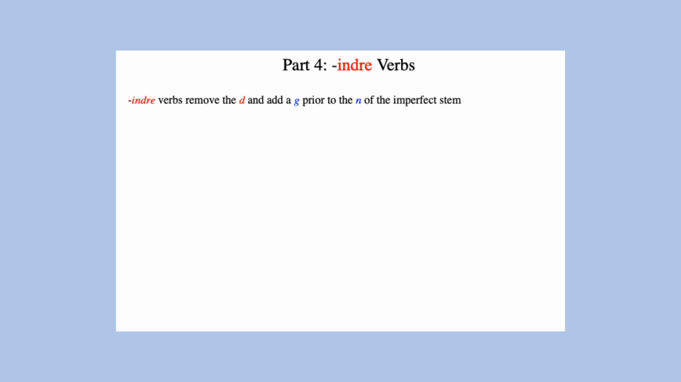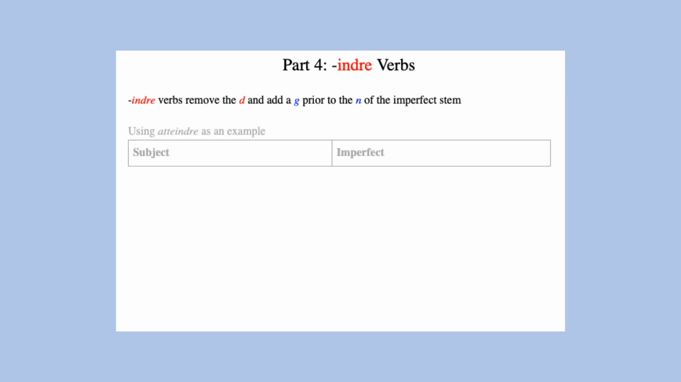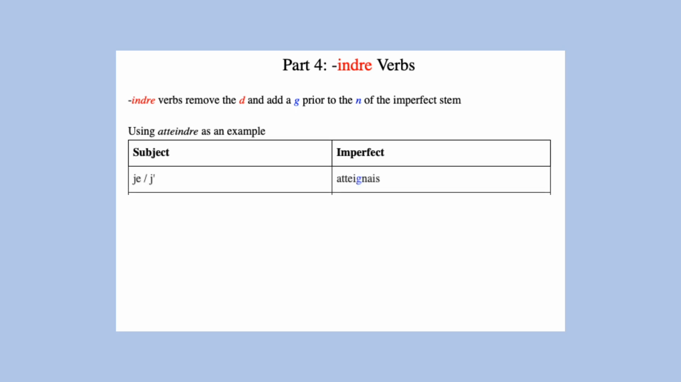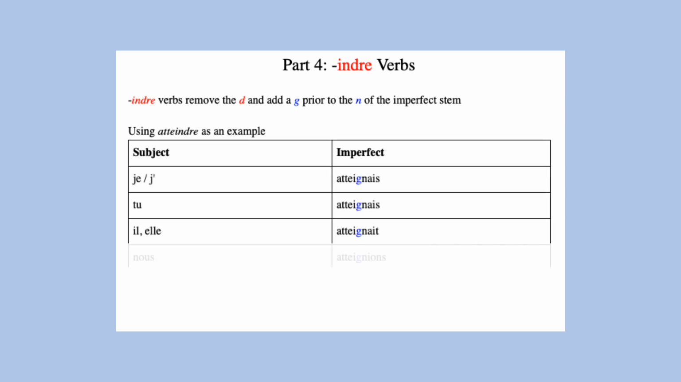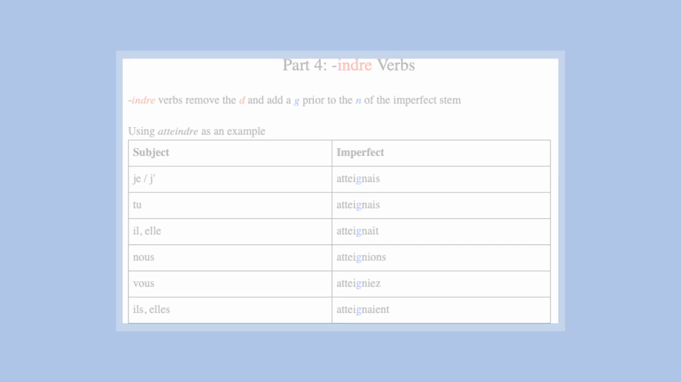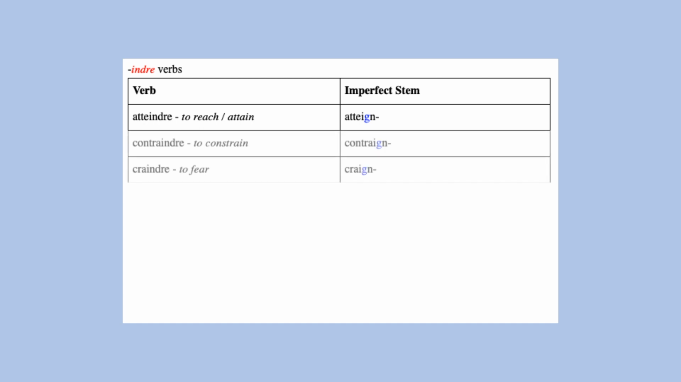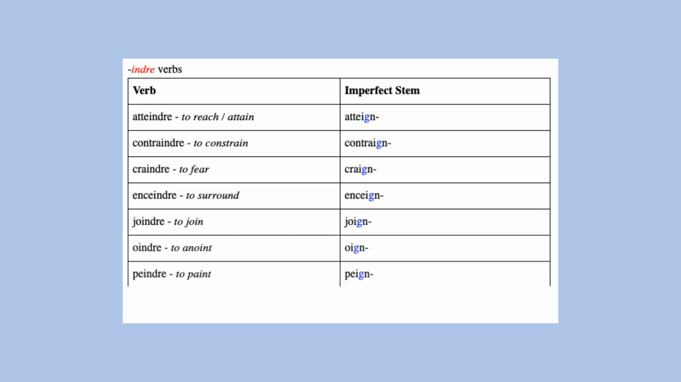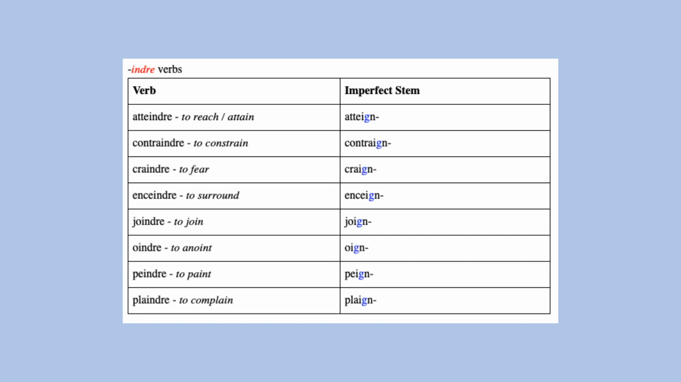-indre verbs remove their d and add a g prior to the end of their imperfect stem. So for atteindre, we have j'atteignais, tu atteignais, il atteignait, nous atteignions, vous atteigniez, ils atteignaient. The irregular imperfect stems for -indre verbs apply to all forms, including nous and vous.